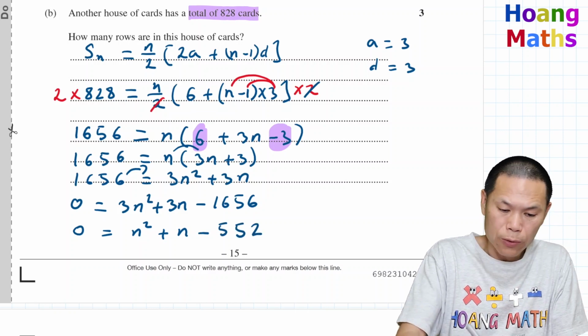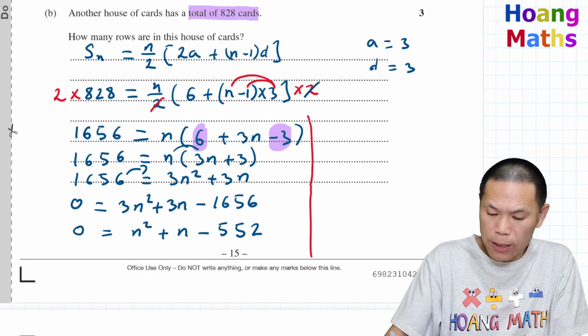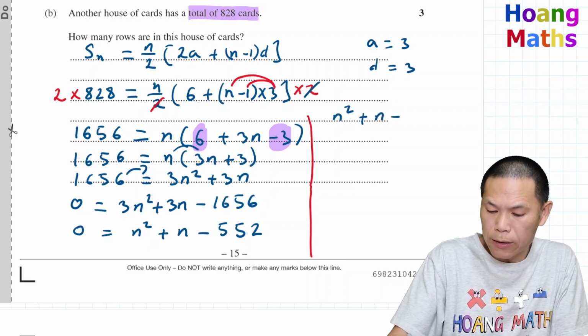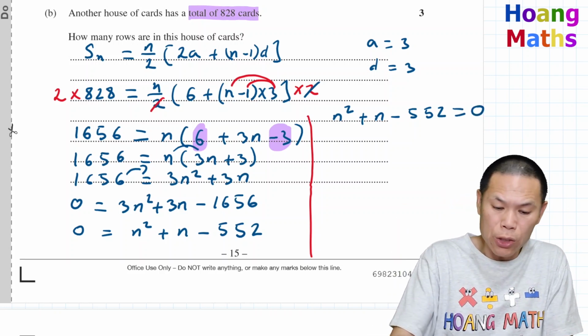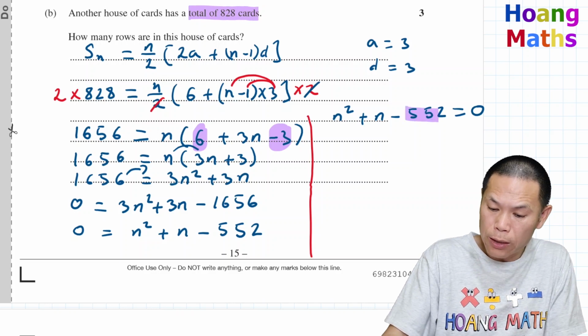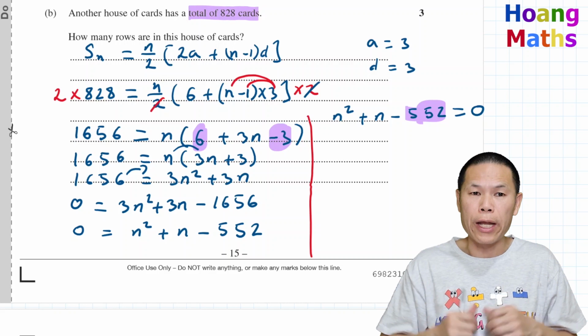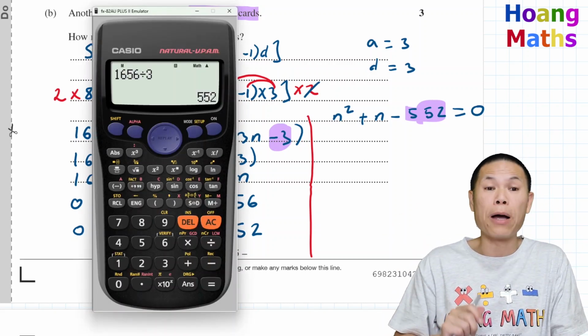So I just work on this side. This means that n squared plus n minus 552 is 0. To work this out, I need two numbers that multiply to give me this, and the difference is 1. So I just try and error using the calculator. Is 552 divisible by 4, right?